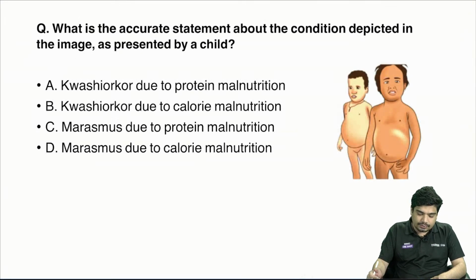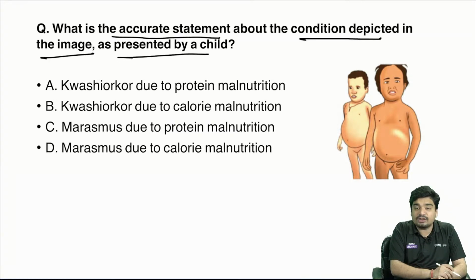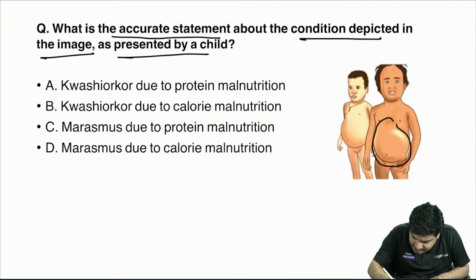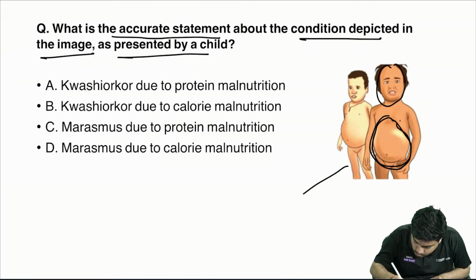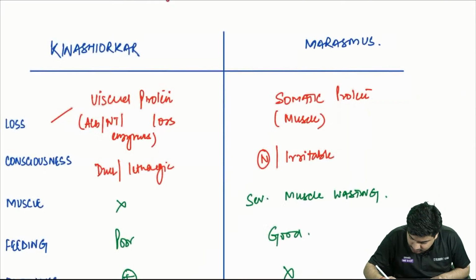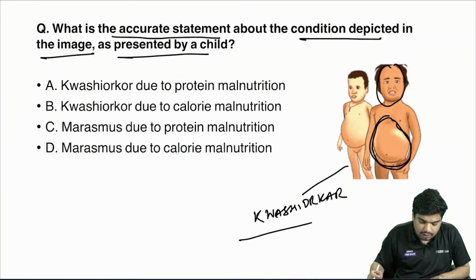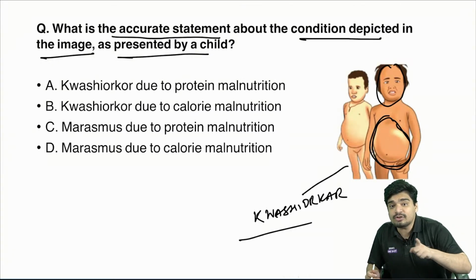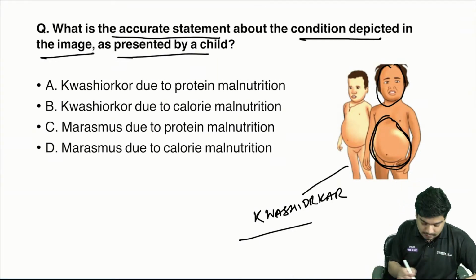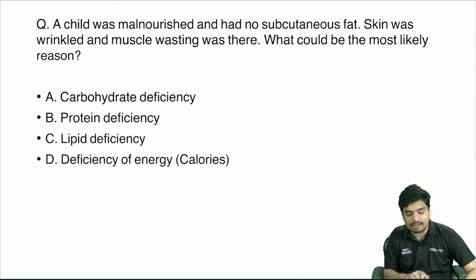Let's see this question. What is an accurate statement about the condition depicted in the image as presented by a child? Can you see this child? This is a Kwashiorkor child. If we look at the image, this is how the child looks. So this is Kwashiorkor. Why does Kwashiorkor occur? Kwashiorkor occurs because of protein malnutrition. There is loss of visceral protein. The answer is going to be Kwashiorkor due to protein malnutrition.